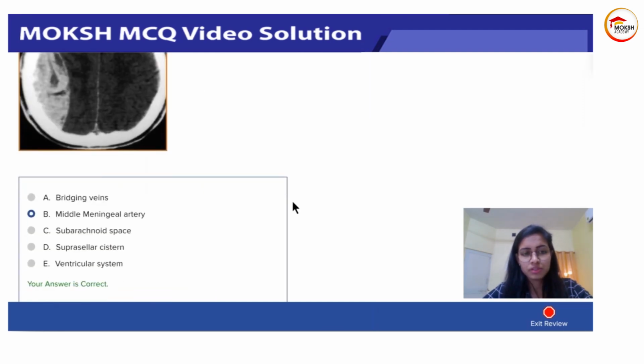In epidural hematoma, as we just talked about when we were talking about the foramen spinosum, it's because of the rupture of the middle meningeal artery. Now it can be due to trauma, it can be due to coagulopathy, or maybe a bleeding diathesis. Maybe somebody just has a bleeding disorder. It is an arterial bleed, and as we mentioned before, the middle meningeal artery goes into the skull through the foramen spinosum.